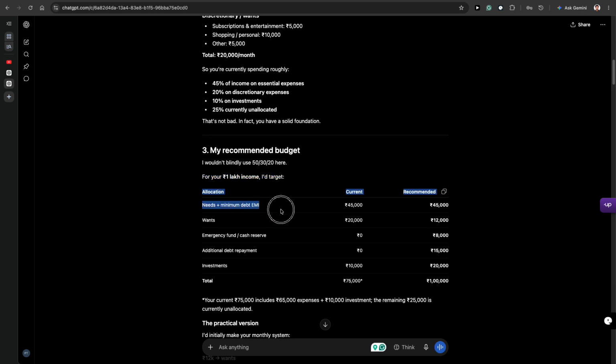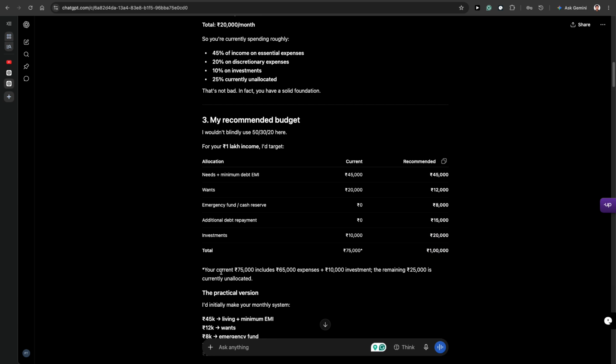So for example, let's say needs and minimum debt is around 45,000, which is current. Recommended 45,000 is good. Wants is 20,000, recommended 12,000. Just drop it to 8,000, which is 12,000 too. Emergency fund and reserve 8,000. So you just have to put 8,000 rupees into this emergency and cash reserve. Additional debt repayment 15,000. Okay. Investment, current investment 10,000, and the recommendation is 20,000. Total 75,000, and it is a lakh.